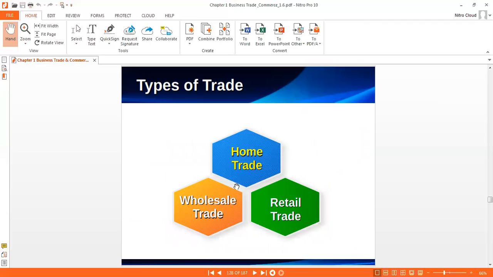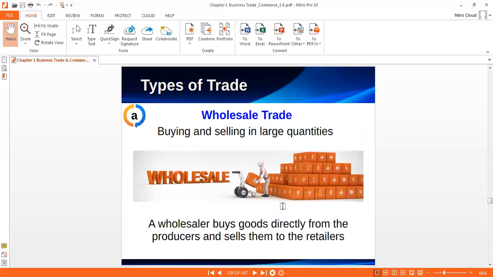Again, home trade is divided into two categories: wholesale trade and retail trade. Wholesale, as the name suggests, is buying and selling in a large quantity. If you do buying and selling in a large quantity, it is known as wholesale trade. Generally, wholesale trade is done by the wholesaler. The wholesaler buys goods directly from the manufacturer or producer and sells them to the retailer.